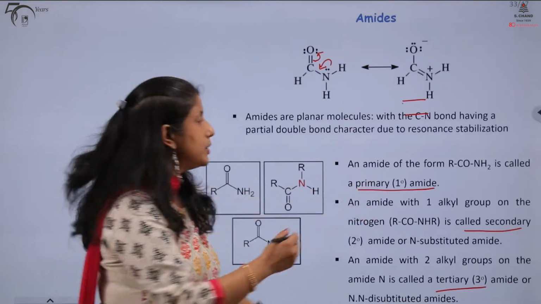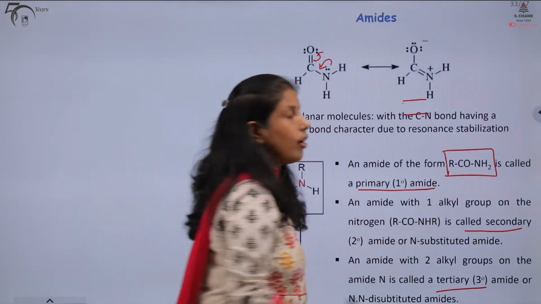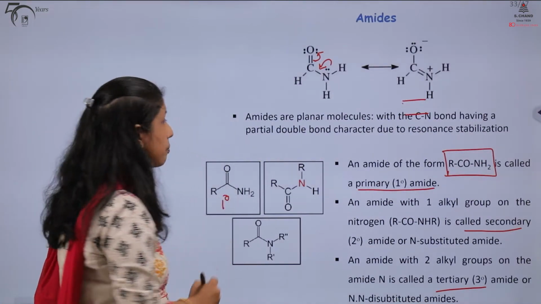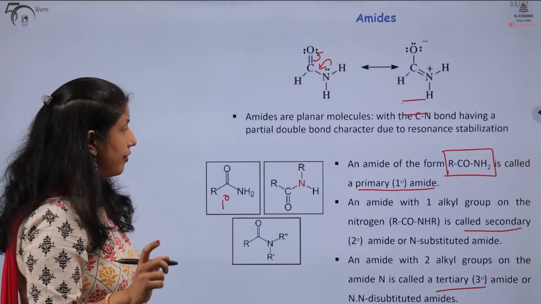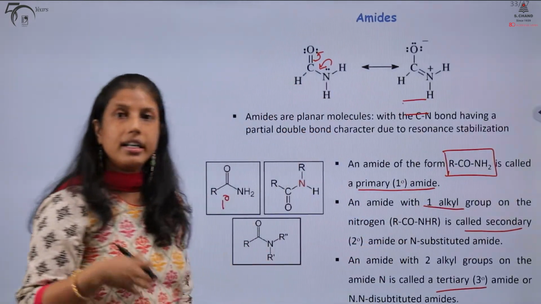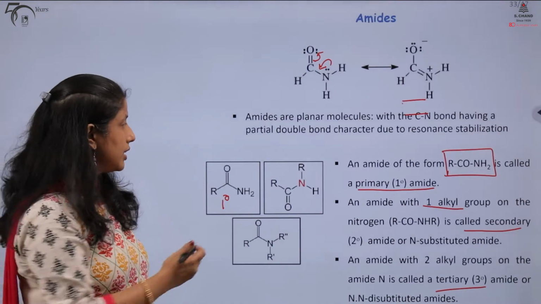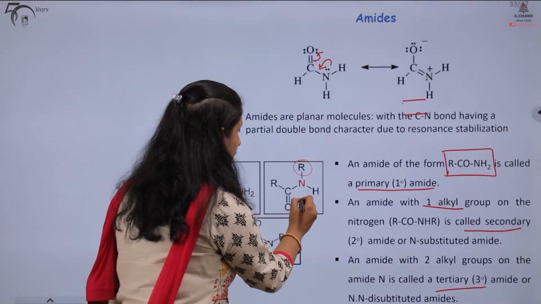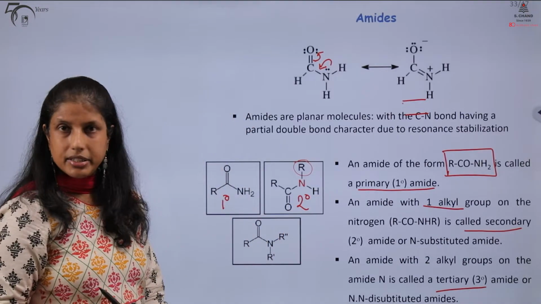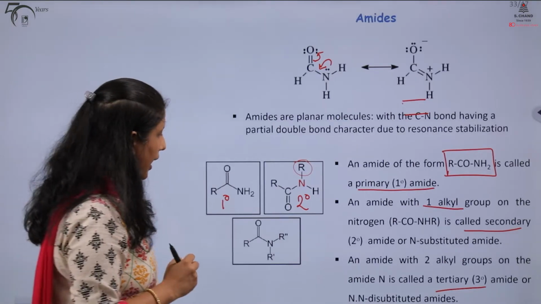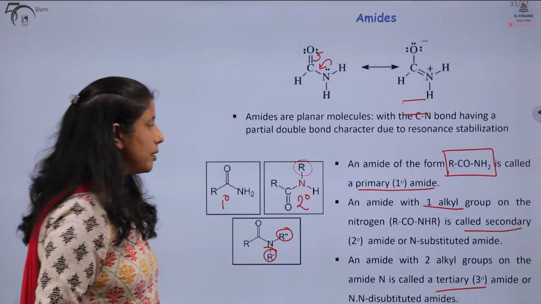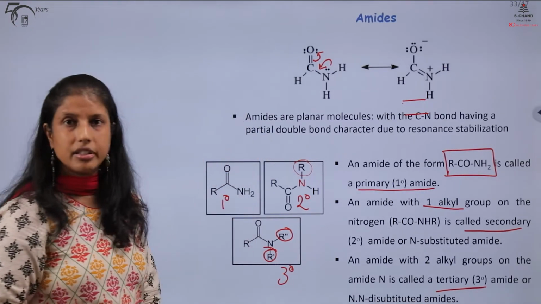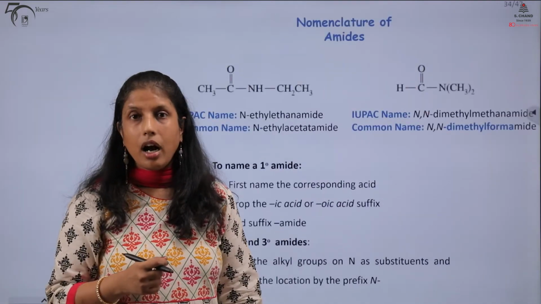An amide which has the general formula of RCONH2 is commonly known as a primary amide. If an alkyl or an aryl group is present on the nitrogen atom, as we have over here, such amides are known as secondary amides. And if we have two alkyl or aryl groups present on the nitrogen, then these are known as tertiary amides.